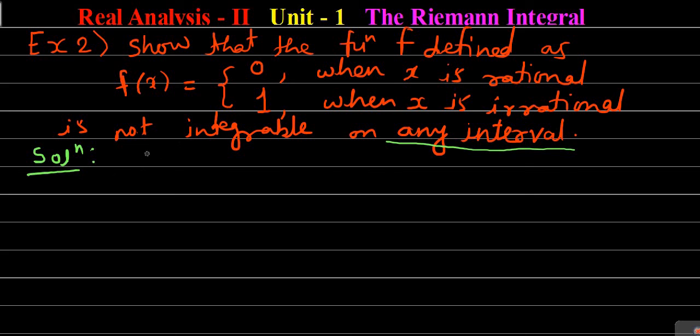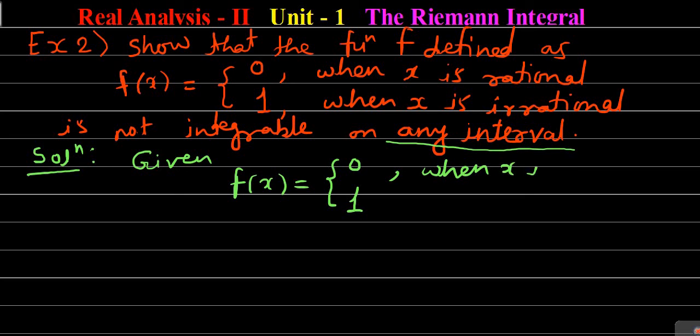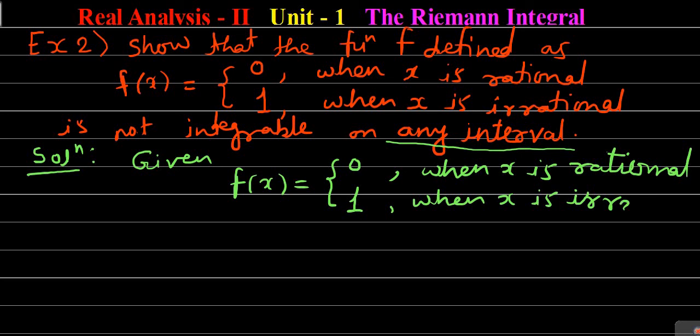Given f of x is equal to 0 when x is rational, and f of x is equal to 1 when x is irrational. Like such, this function is defined.